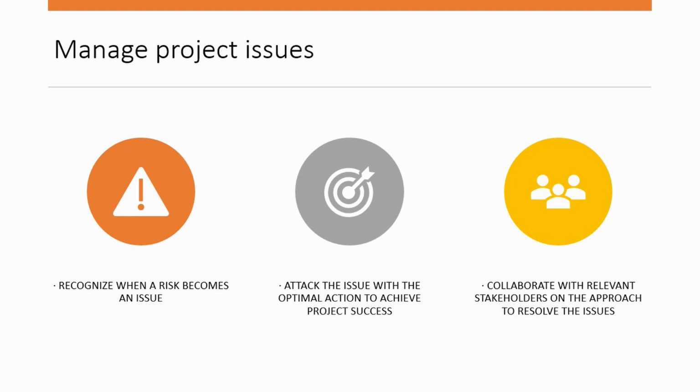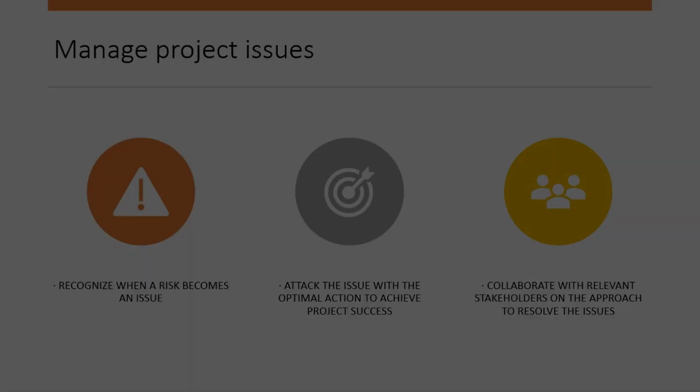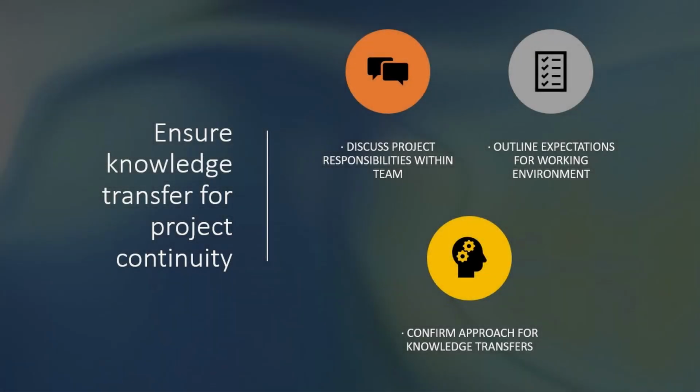Attack the issue with the optimal action to achieve project success, and collaborate with relevant stakeholders on the approach to resolve the issue. You need to get your stakeholders engaged when the issue comes, because sometimes the expert knowledge which you don't have might be with another teammate, or maybe the end user can give you great insights on handling an issue.